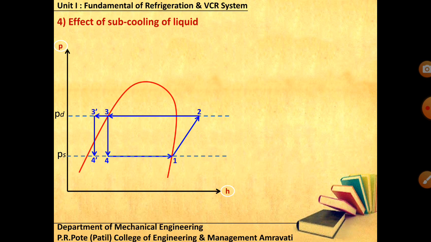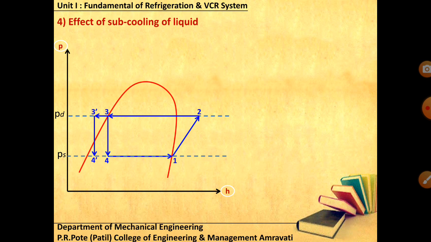Practically it is not possible to get it fully liquid; it is liquid plus vapor, maybe 80% liquid and 20% vapor. So you should try to have more liquid. At point 4 you may have 80% liquid, 20% vapor, but at point 4' I may have 90% liquid and 10% vapor. This is desirable: more liquid is entering your evaporator. The more liquid you supply, the more heat it can acquire from the substance you are keeping in the evaporator.